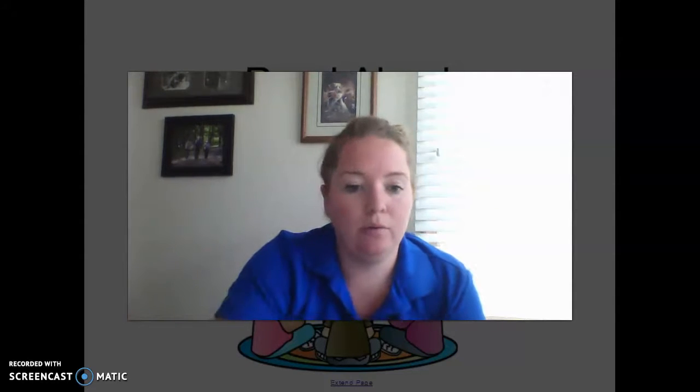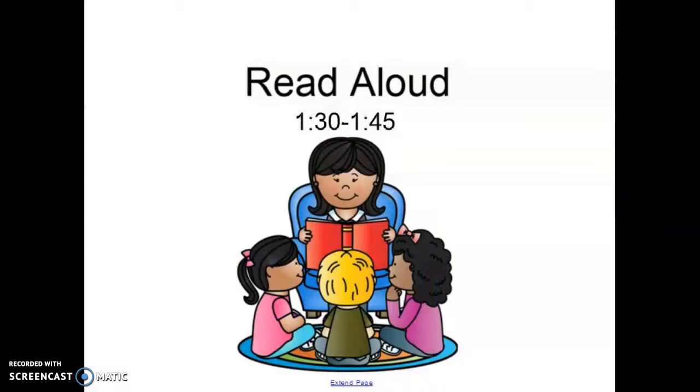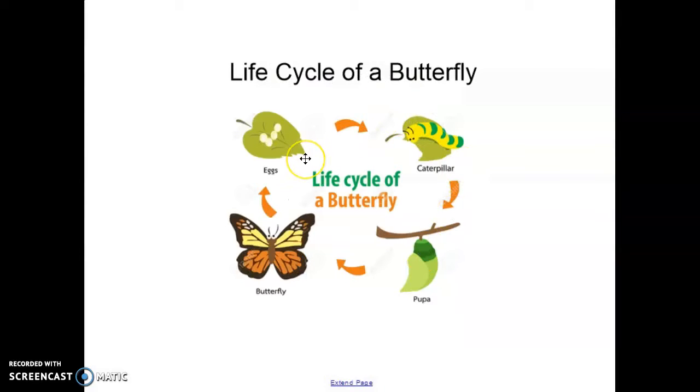But we're going to go through, I want to look at this butterfly life cycle really quick before we look through my book, because the life cycle of a butterfly starts as an egg, and then out of the egg comes the caterpillar. The caterpillar wraps itself up into a chrysalis, and then out of the chrysalis comes the beautiful butterfly, and then the butterfly lays the eggs, and then the life cycle starts all over again.